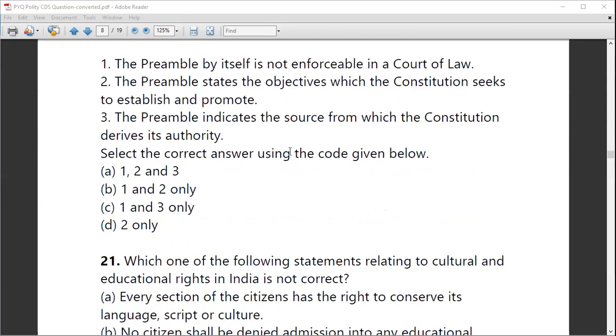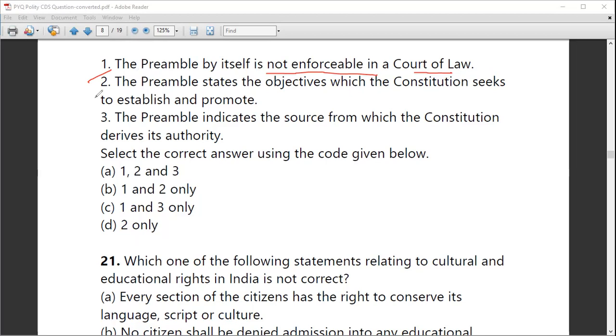Let's discuss this. So the first statement is, the preamble by itself is not enforceable in a court of law. That's correct. Preamble and DPSP, the directive principles of state policy, are not enforceable in a court of law. It means that you cannot claim whatever is mentioned in the preamble and DPSP to be enforced. Okay? So it is a part of the Constitution but not enforceable in a court of law.